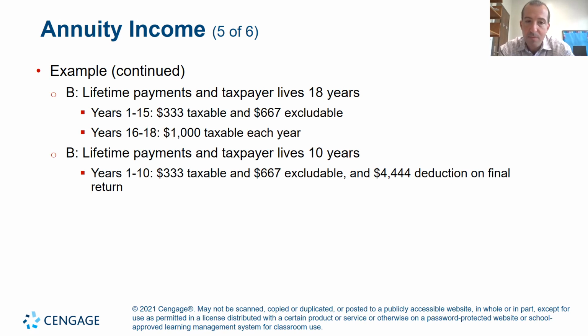If there was a situation where the expected life of the annuity is less than 15 years, then in years 1 through 10, it's the same formula. $667 is excludable, $333 is taxable. However, because the taxpayer paid more than they should have in taxes, they're allowed to deduct $4,444 because the taxpayer paid more than they should have based on their investment in this annuity.